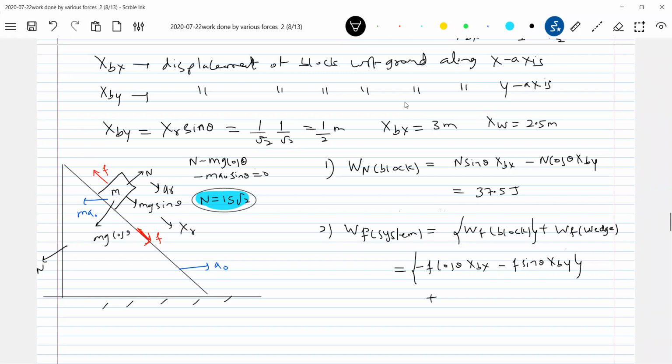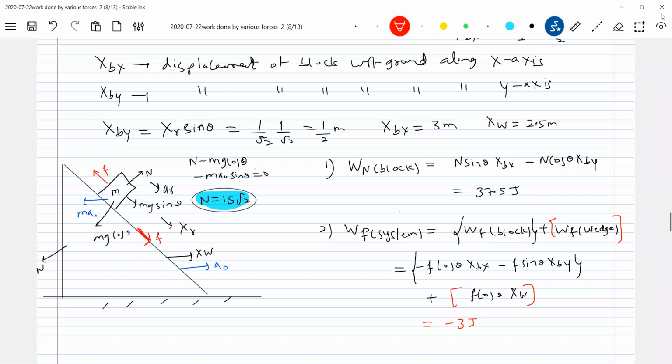Okay, then work done by the friction on the wedge. How the component of friction will act, you see. F cos theta. Look at this part. And what is the displacement of the wedge? It is towards right, no? So therefore, what is work done by the friction on the wedge? I'm putting bracket terms separately. So this should be F cos theta into xw. So substituting all the friction force, everything, this will end up with minus 3 joule. If you want to cross verify afterwards.